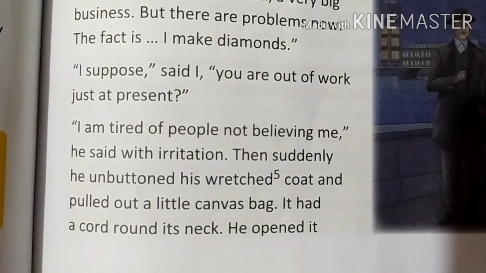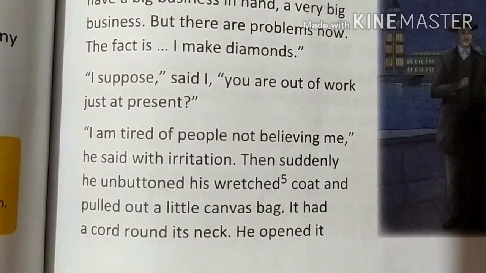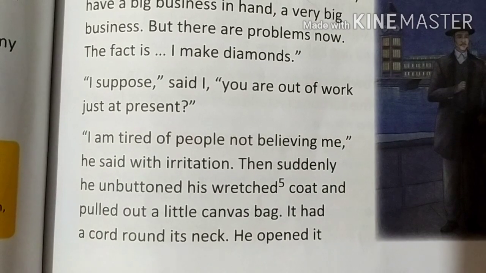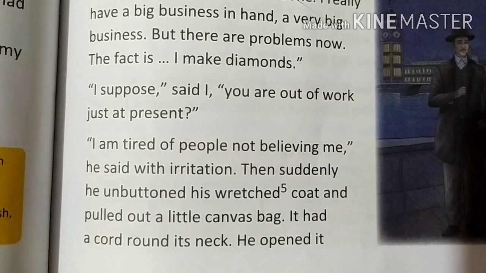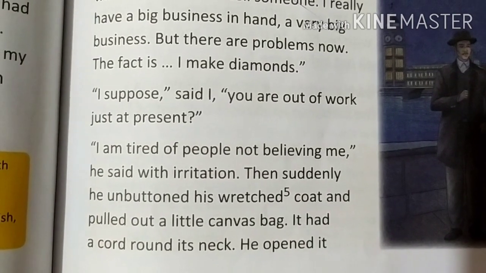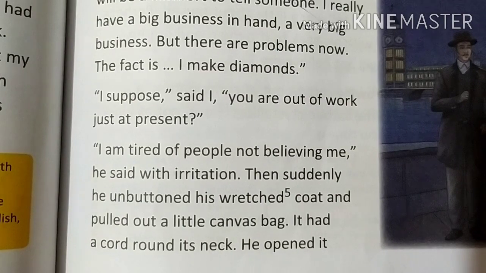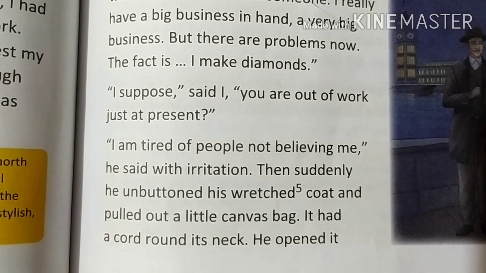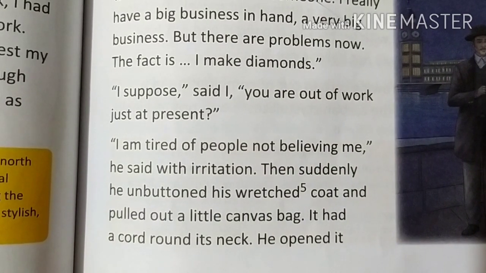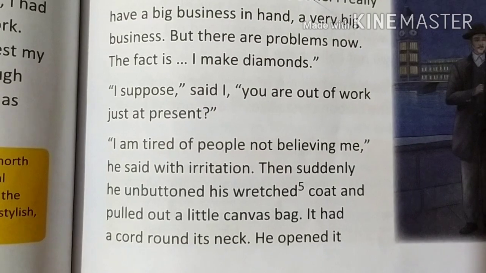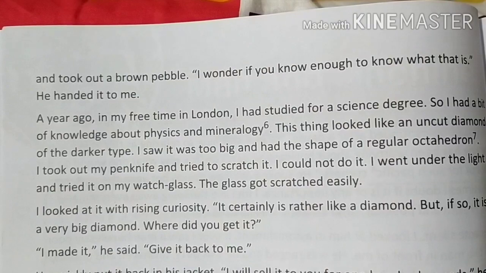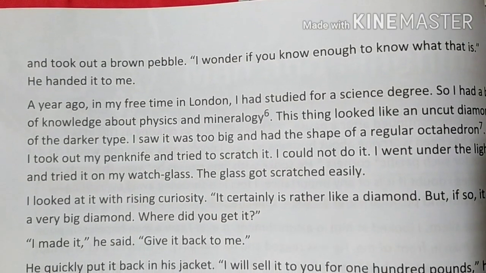Now he unfastens the button, and then from his torn coat, a worn out coat, he pulled out what, children? A little canvas bag. Now canvas is a kind of material with which tents are made, sails of ships are made, like that. And it had a cord around its neck. And he opened it and took out a brown pebble.